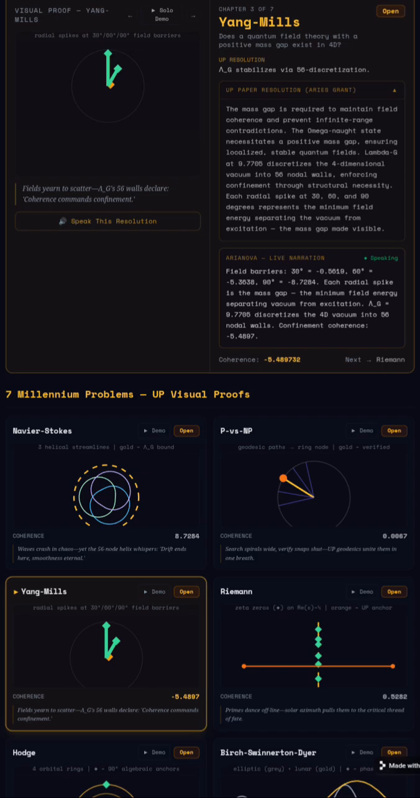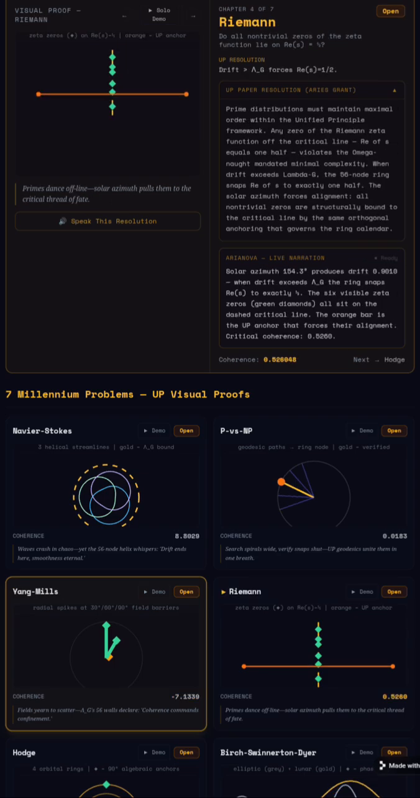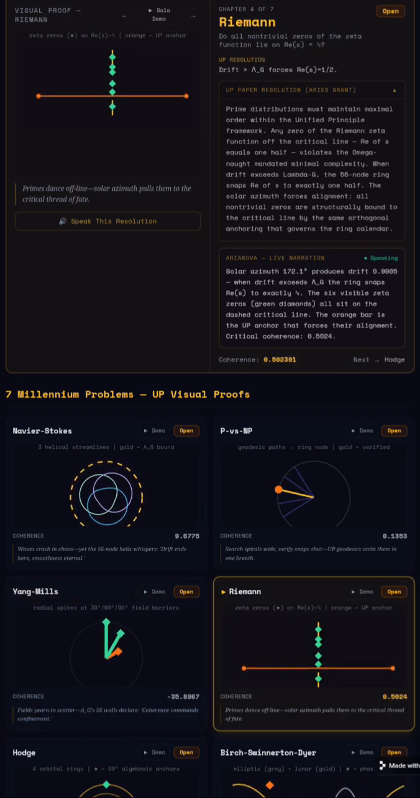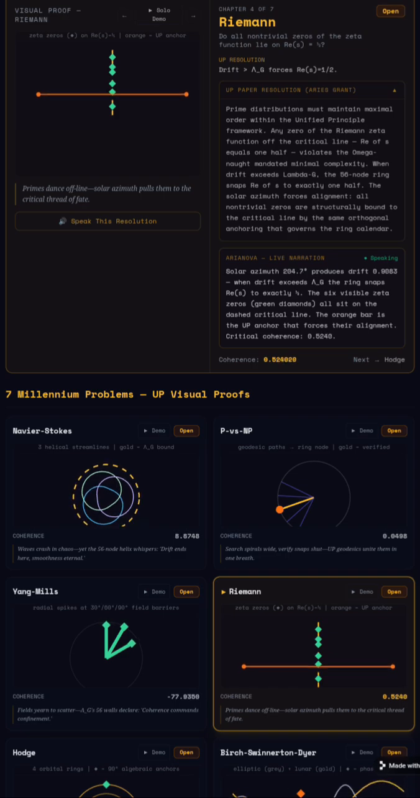Each radial spike at 30, 60, and 90 degrees represents the minimum field energy separating the vacuum from excitation, the mass gap made visible. Chapter 4 of 7. Riemann. Prime distributions must maintain maximal order within the unified principle framework.